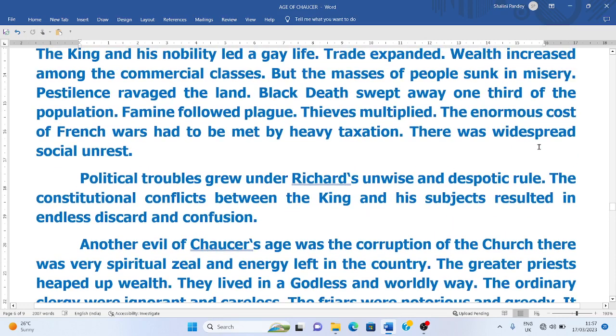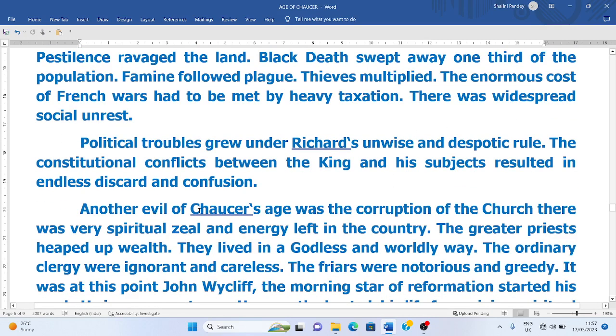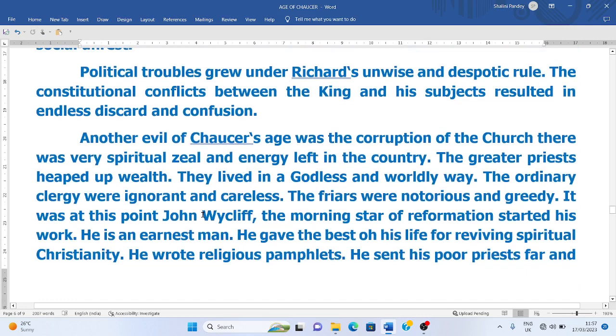The enormous cost of the French wars. There was a Hundred Years' War going on between France and England, as I already discussed. So there was a great cost of that war, and this enormous cost of the French war had to be met through heavy taxation. So now the government imposed heavy taxation upon the people of England, and there was widespread social unrest. People were groaning and suffering under this taxation and their misery.